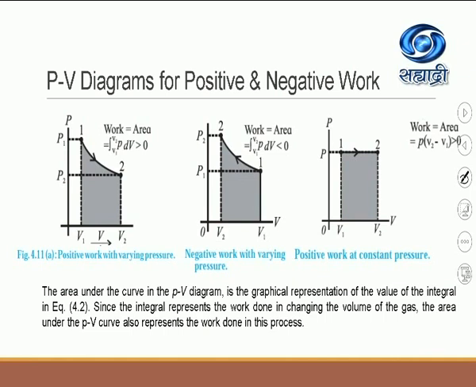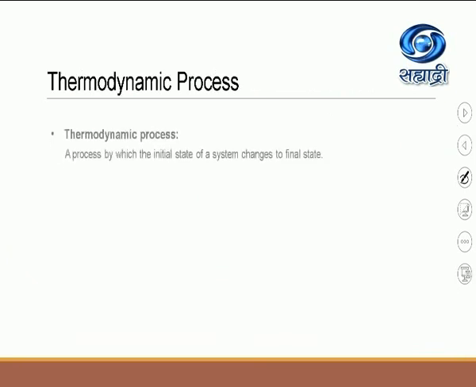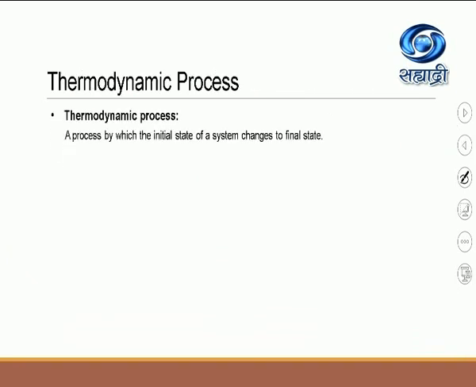Since the integral represents the work done in changing the volume of the gas, the area under the PV curve also represents the work done in this process. Now after this, we have to see about the thermodynamic process. Just now we have seen what a thermodynamic process is: a process by which the initial state of the system changes to the final one.